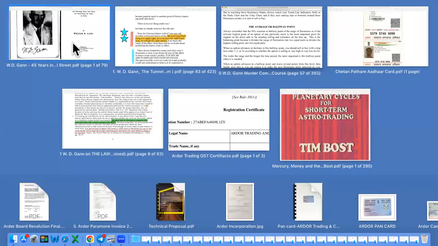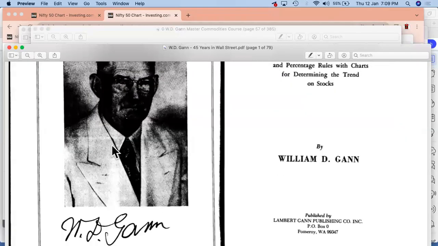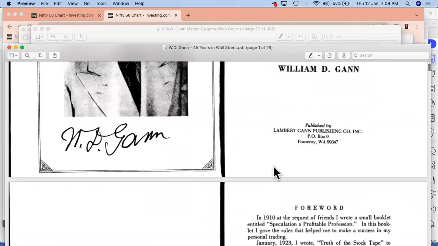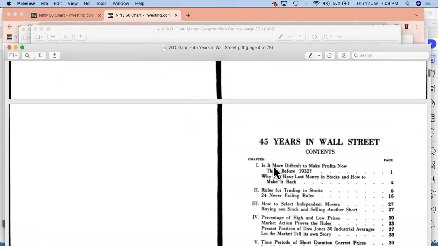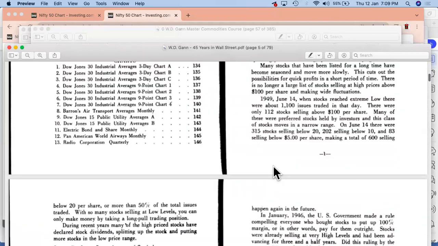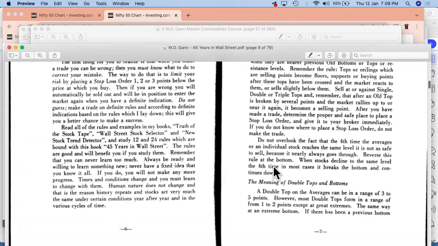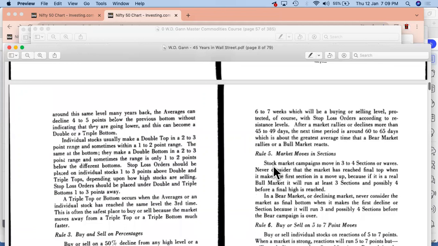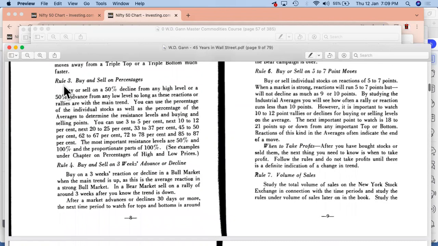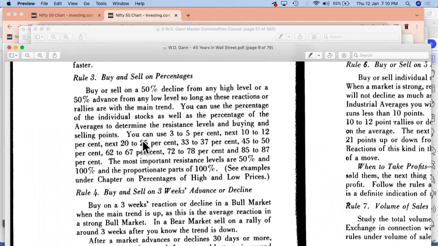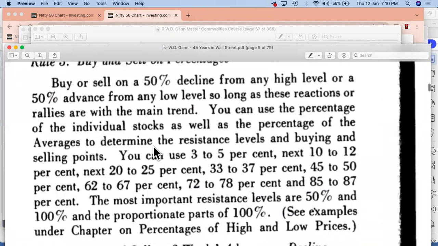Let's go to the second book that we have in front of us. And the name of the book is 45 Years in Wall Street, right? So let's try to go on this part also and try to understand where the details have been given. So that is page number 8, right? So this is rule number 3, buy and sell on percentages. So I'll just probably try to zoom this so that we have a clear picture, right? So this is there.